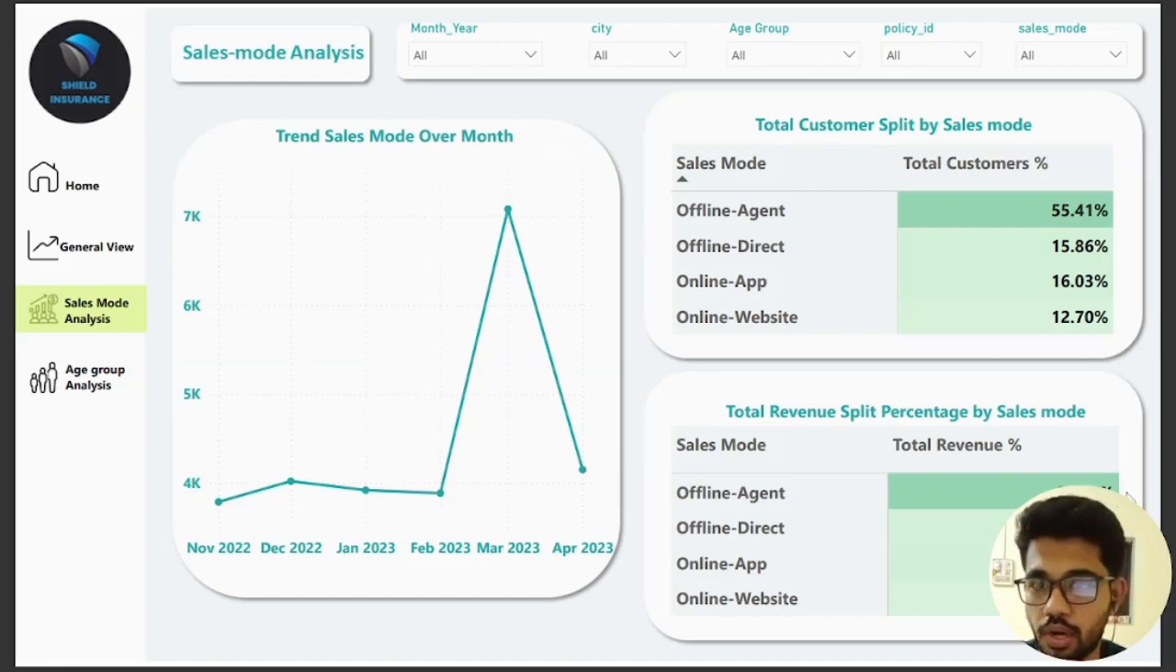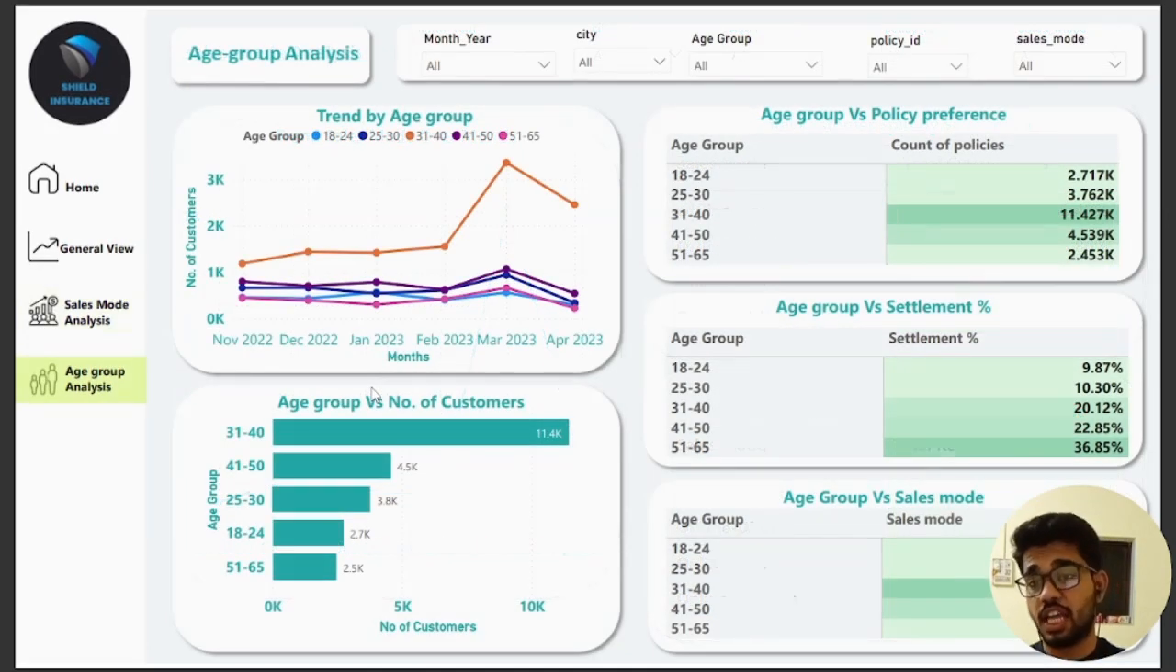Now let's move forward. Third is the age group analysis. So let's see the trend by age group. In this trend we can clearly see that the age group of 31 to 40 has the highest number of customers, which is around 11.4 thousand customers. The second is the age group of 41 to 50, with around 4.5 thousand customers. And the third is the 25 to 30 age group with around 3.8 thousand customers.